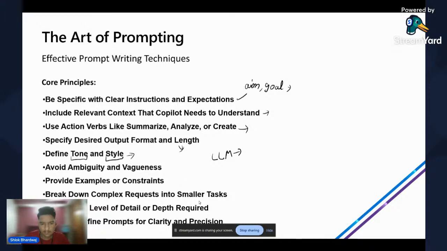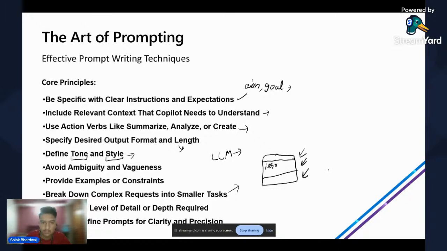Break down complex requests into smaller tasks. For example, it's a good point. We want to make a website using Microsoft Copilot, which we'll be making today in the forward session. If you want to make a website, there are multiple components of a website. For example, the navigation bar, the header, the footer, the hero section, the about section, and there are multiple sections like that.